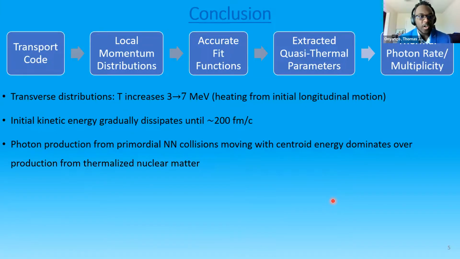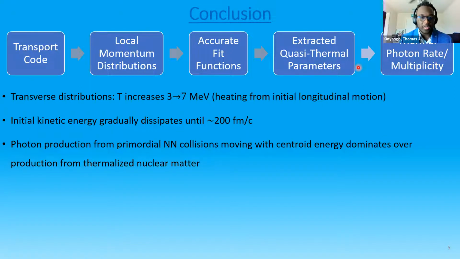So in conclusion, our process is to use transport code to simulate nuclear collisions. We perform coarse graining on the output of that transport code to get localized nucleon momentum distributions. We then model fit functions around the momentum distributions. We can then extract quasi-thermal parameters from those accurate fit functions, and we use those quasi-thermal parameters to calculate thermal photon rates and multiplicities.